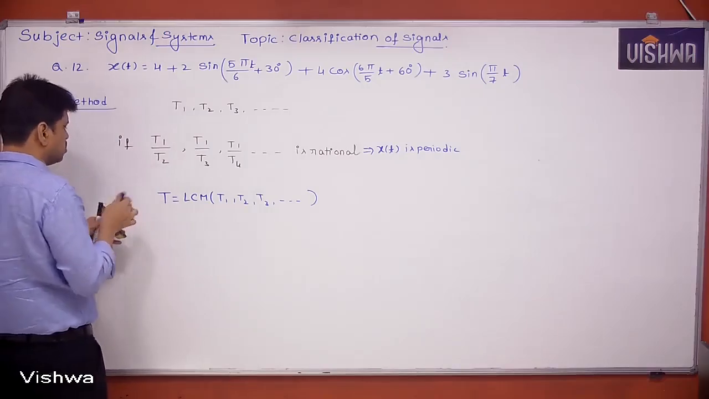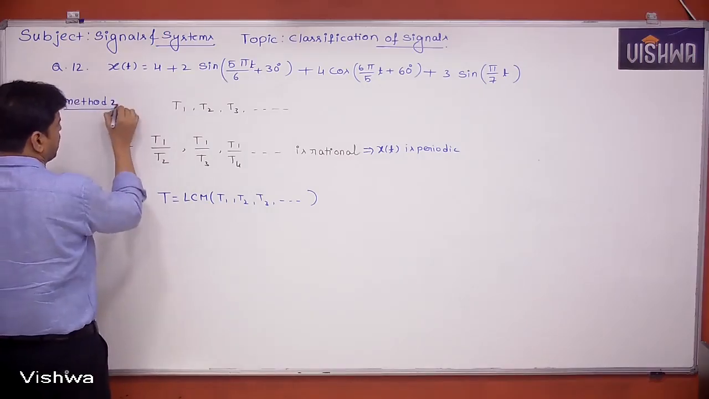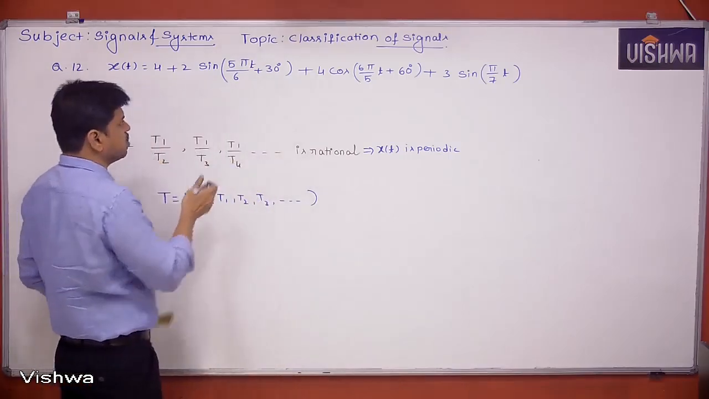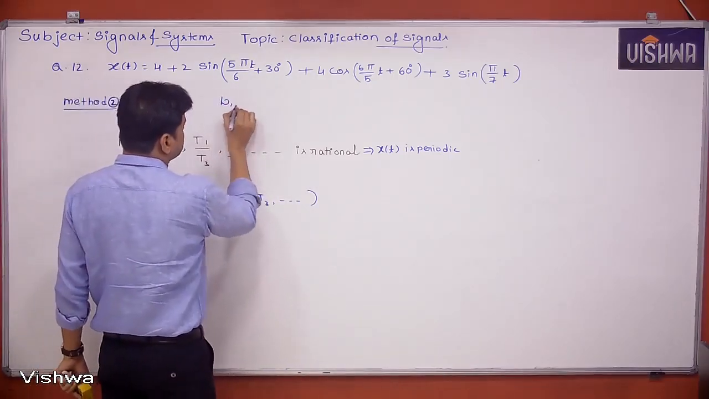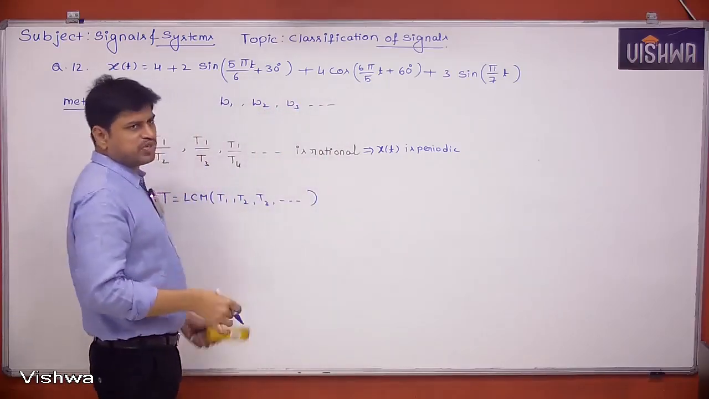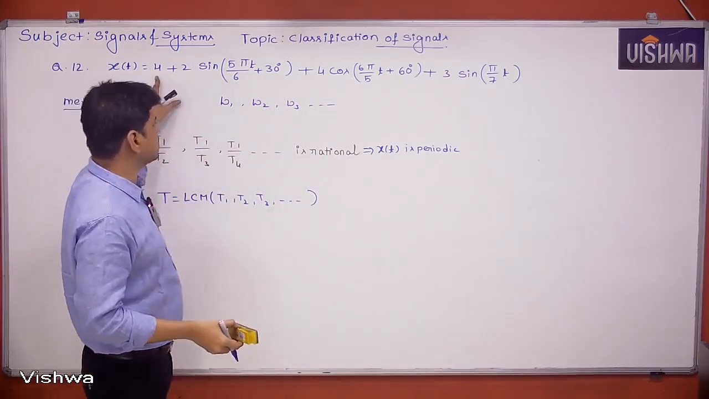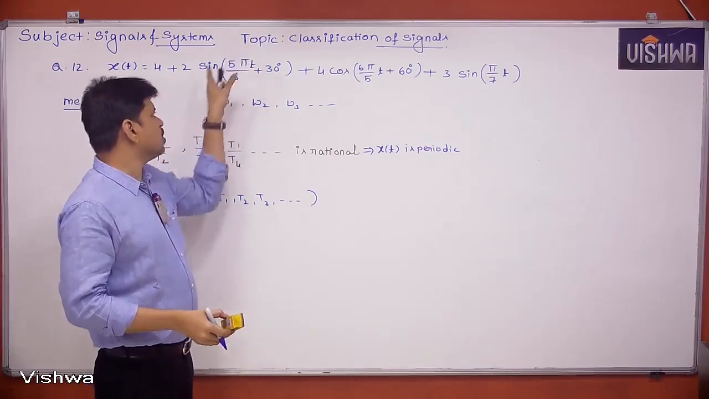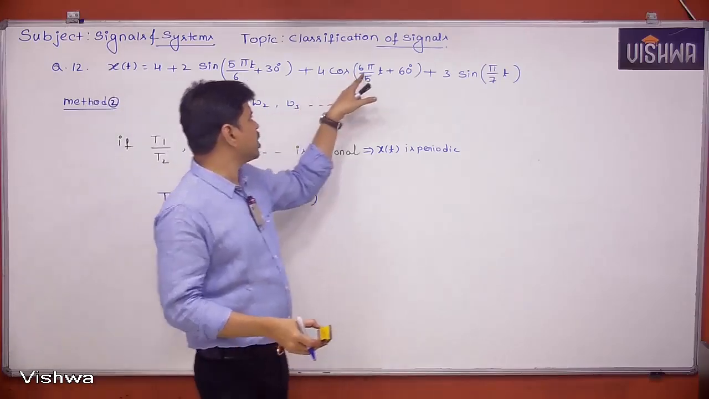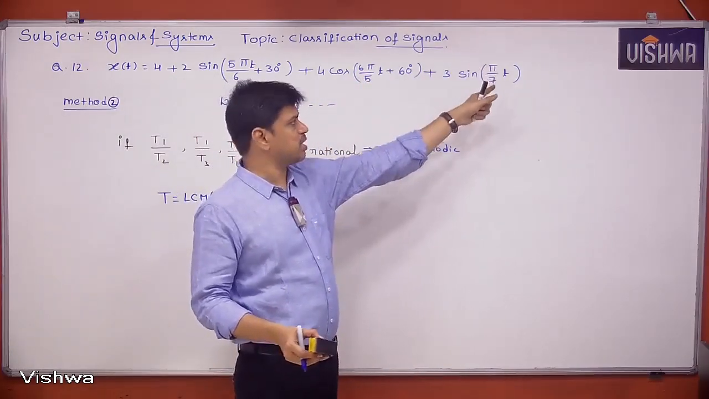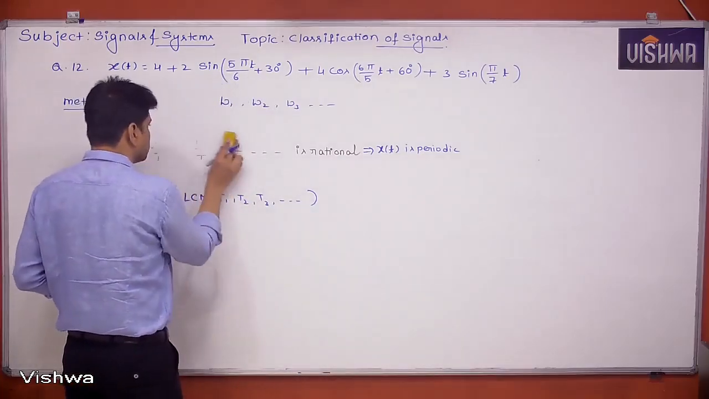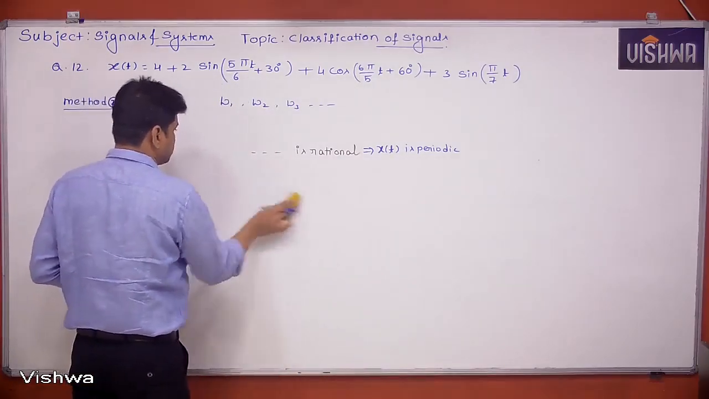In method 2, instead of taking periods, I can directly take the frequency. That means, let's say, we are having omega 1, omega 2, omega 3 and so on. That is nothing but the individual frequency. I don't take the DC signal, it won't make any difference for me, but I will take the sinusoids. So it is having omega 1 frequency, omega 2 frequency, omega 3 frequency. Suppose there are other terms, omega 4, like that. Now we have to check the same thing, but only in terms of frequency.